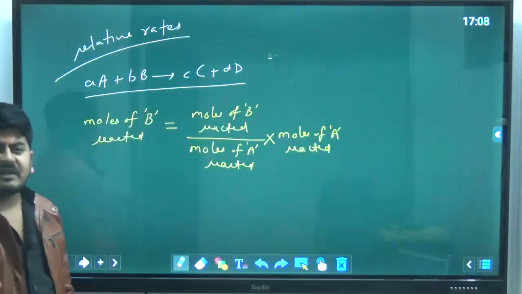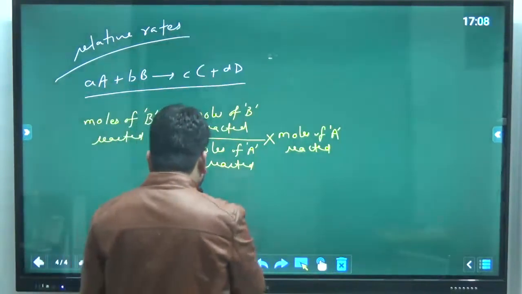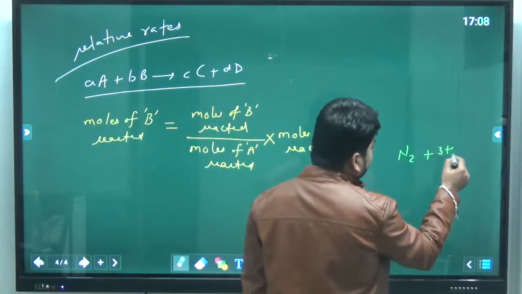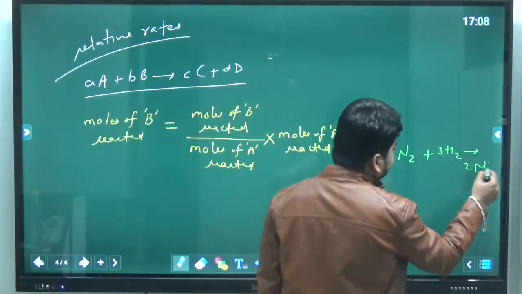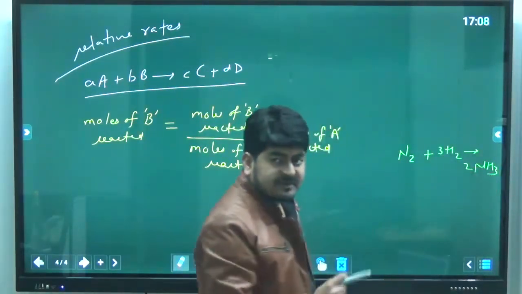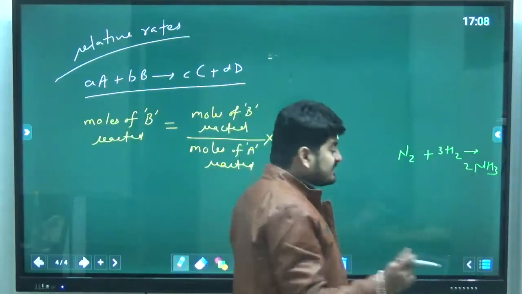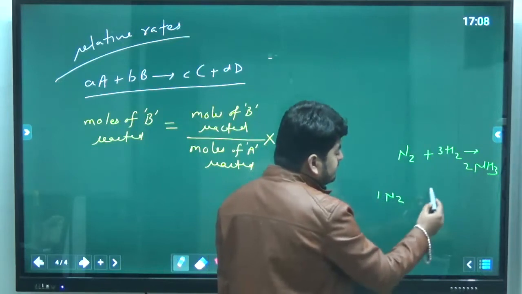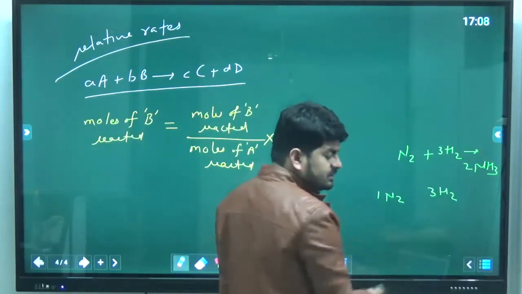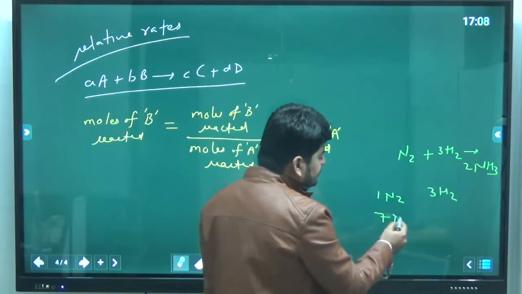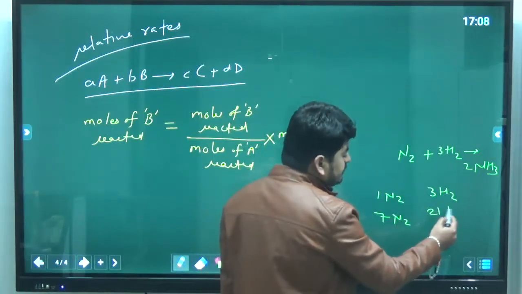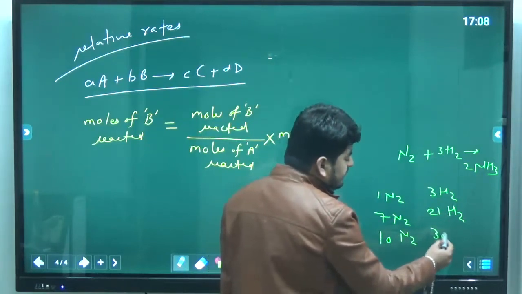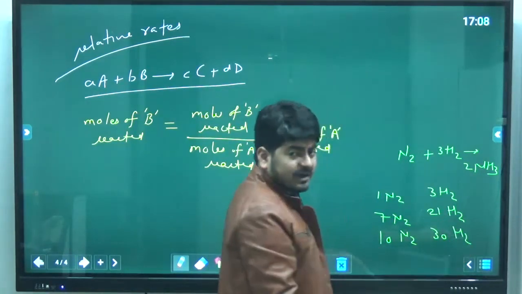Okay, and in every chemical reaction you will see one thing. Like if I talk about the ammonia synthesis, N2 plus 3H2 gives 2NH3. So here one thing is obvious, I hope you understand. 1 mole nitrogen will react with 3 moles of hydrogen. 7 moles of nitrogen will react with 21 moles of hydrogen. 10 moles of nitrogen will react with 30 moles of hydrogen, and so on.